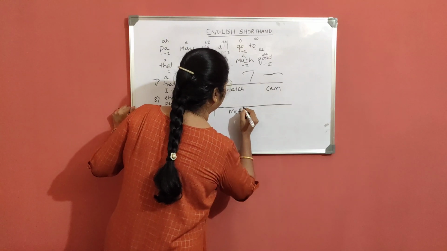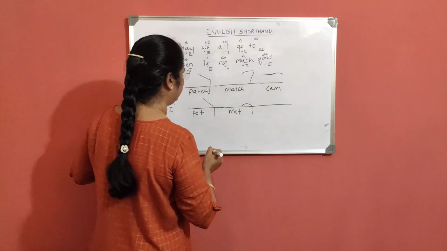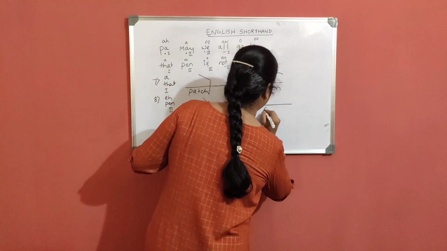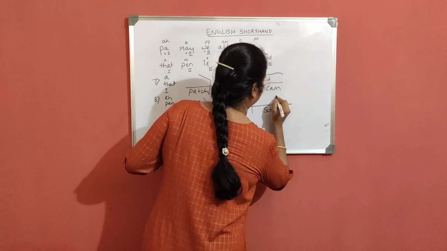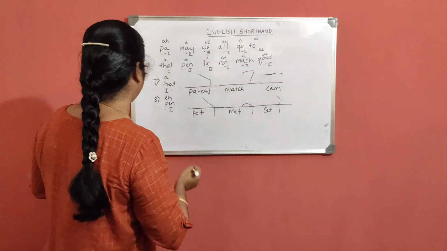Met, M-T with a light dot. Set, S-T, second place with a light dot.